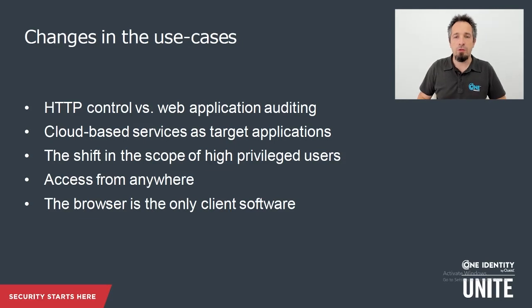Today, a privileged user can be the sales rep with his Salesforce account, managing valuable business-related data in the company's customer database. Or a privileged user can be the marketing manager with the possession of the company's Twitter account. Also, these new privileged users are not located inside the local and well-defined network zones of the company, but can access these systems from anywhere, from home or from a coffee shop with any device they use.